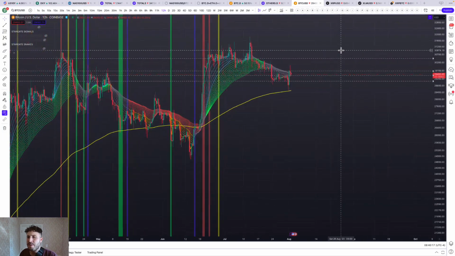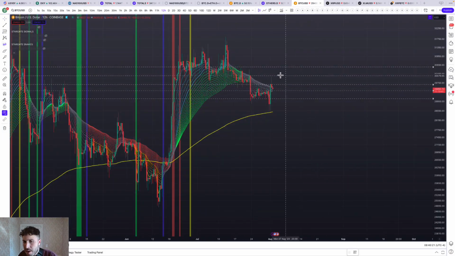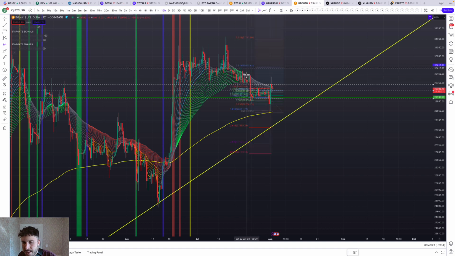Then if we look at Bitcoin right now, I'm still on edge for a potential one of these to take shape where we do something like this. So I'm not ruling that out of the cards, but I think we already did it. We did it right here and then we reversed right back up. But still, this could be a scenario where we come back down for one more retest.